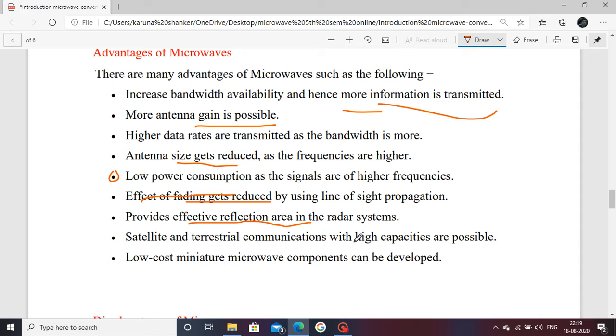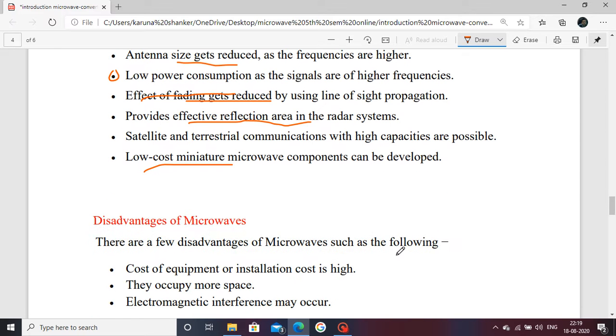Satellite and terrestrial communication with high capacity are possible. More channels are communicated through microwave frequency. Low cost of microwave components. These are the advantages.